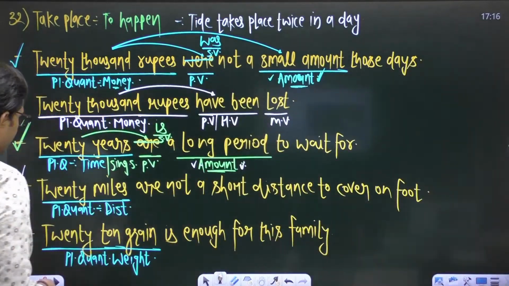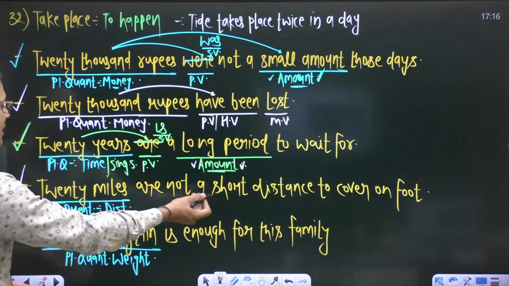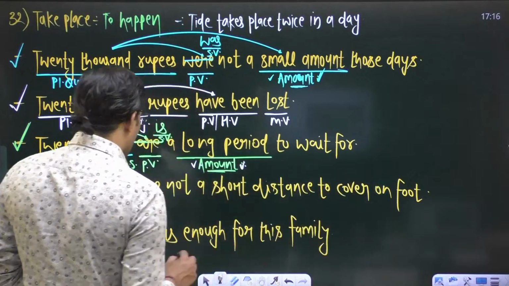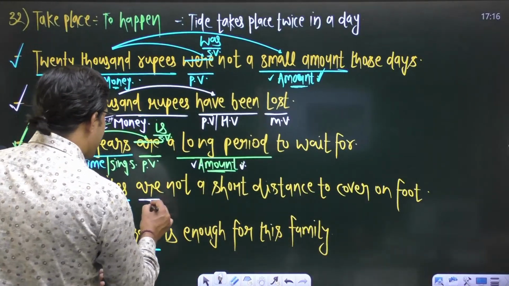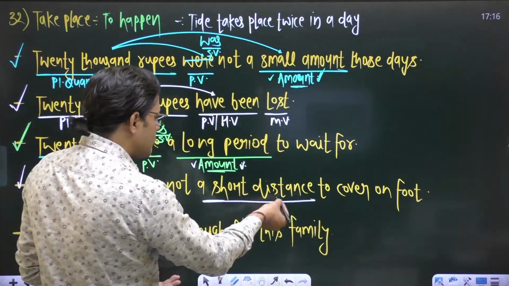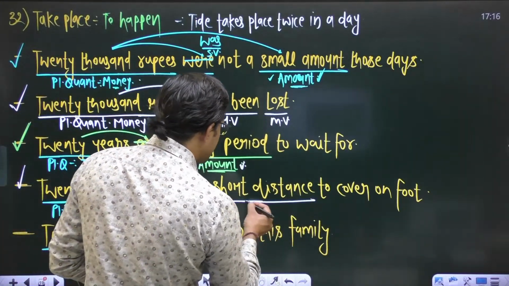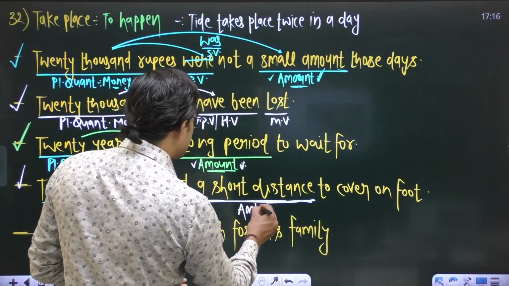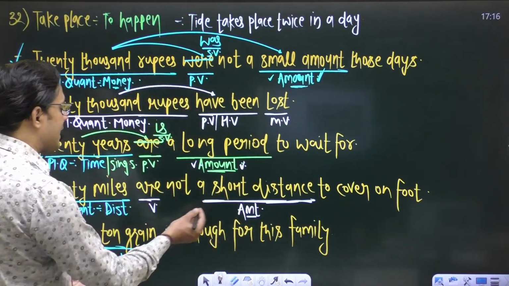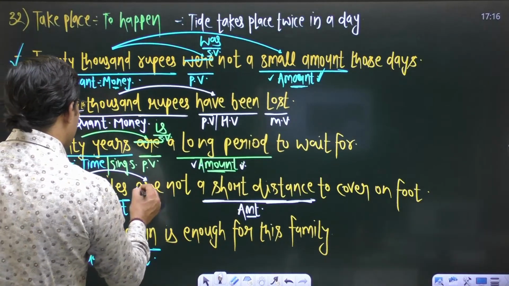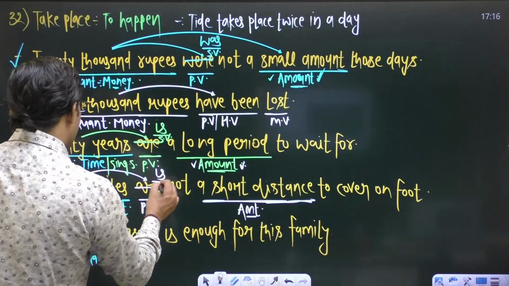Okay, in the fourth sentence, 20 miles are not a short distance. Again, you can observe that it was not a short distance. It was a long distance, you can say. So this word denotes an amount, and in case of amount, this plural quantity demands a singular verb. So replace are with is.